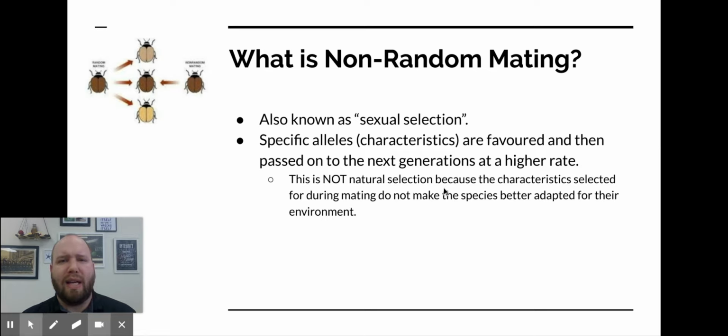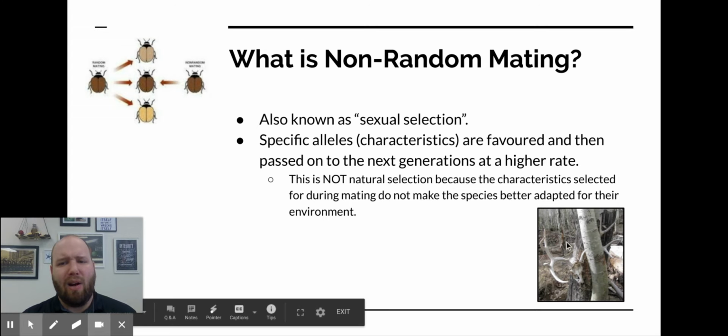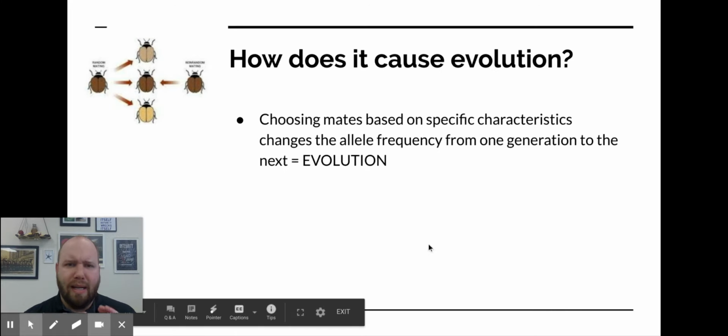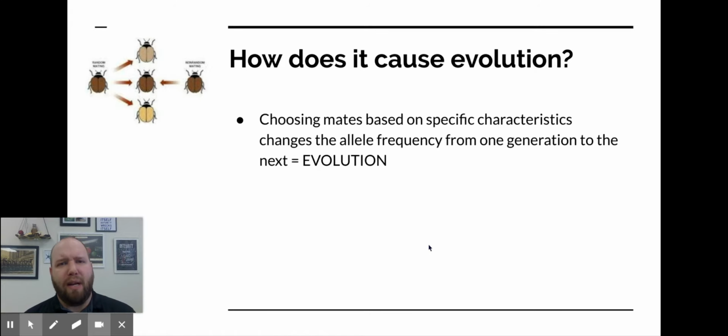Make sure that you realize that these are not chosen because they necessarily make it more successful. Again, not all things that are there for sexual selection make you more successful. This is an example of a bird that can't take off in this direction. It has to fall off backwards and then pick up flight. So it does not make it better adapted or better suited to the environment like natural selection would. This just simply is a characteristic that's chosen by mates.